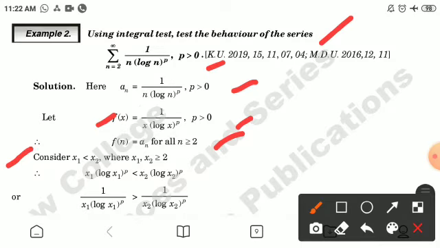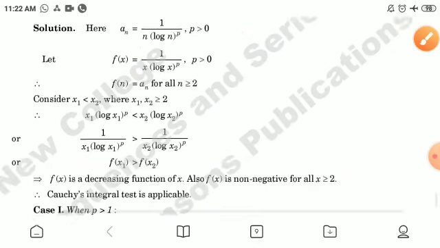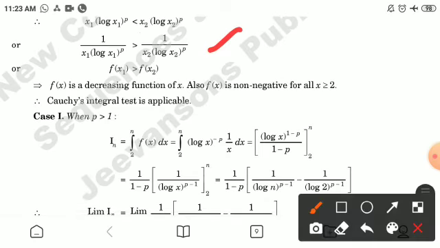Now consider x1 is less than x2 for x1, x2 greater than or equal to 2. Therefore x1 (log x1) raised to power p is less than x2 (log x2) raised to power p. Taking reciprocals, 1 by x1 (log x1)^p is greater than 1 by x2 (log x2)^p, or we can say f(x1) is greater than f(x2). This implies f(x) is a decreasing function of x. Also f(x) is non-negative for all x greater than or equal to 2. Therefore Cauchy integral test is applicable.